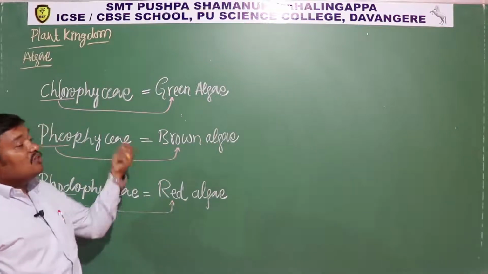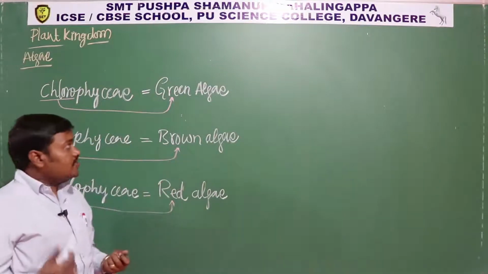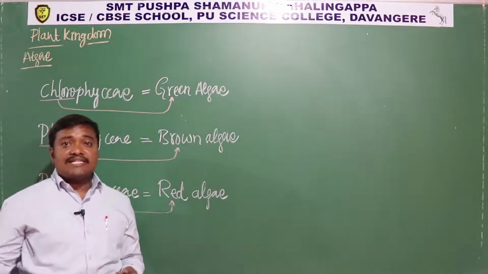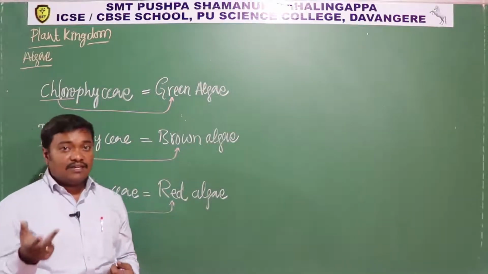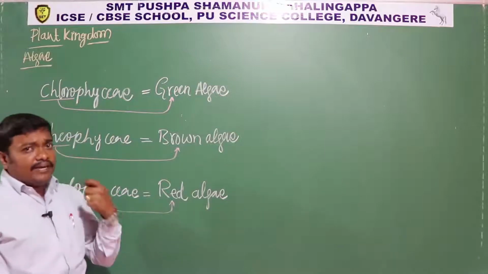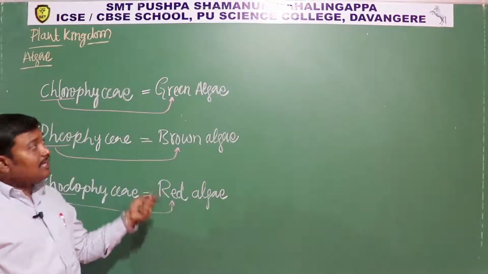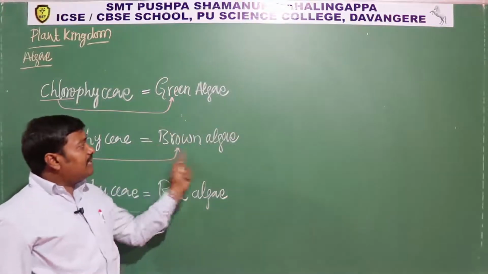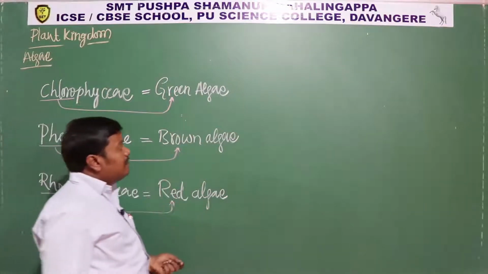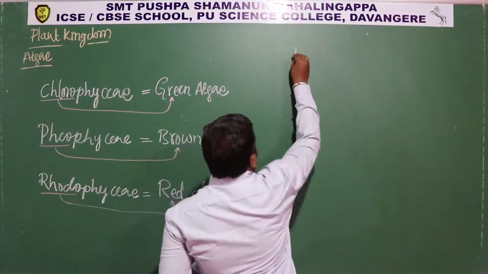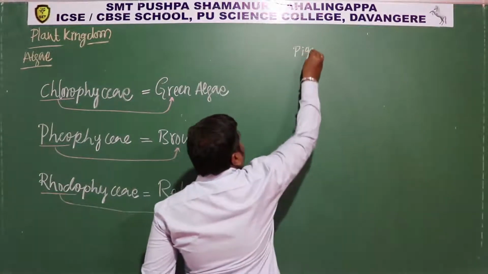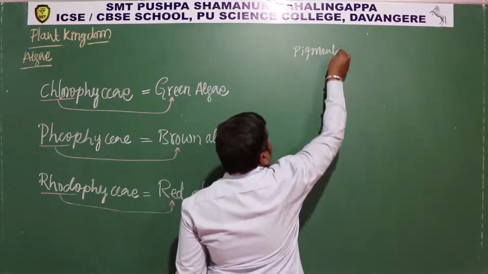In the same way, in plants we also came across pigments like chlorophyll, xanthophyll, and carotenoids, which give different colors to petals. The same kind of pigments are also present here, and they make the algae differently colored. So let's see the pigments present in these algae, which make them look in different colors.